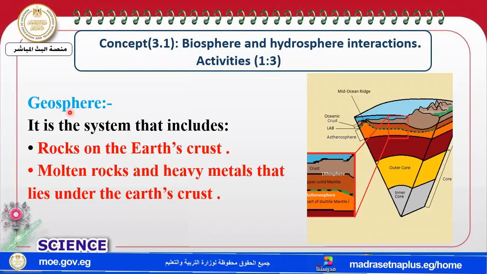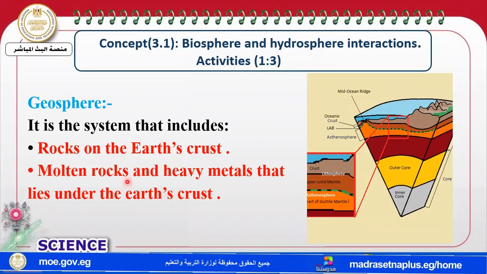Okay, let's talk about the first part of the word, which is geo. Geo, yeah, it's the system that includes what? It includes rocks on earth. All of the rocks, we can say that they belong to what? Belong to the geosphere. Yeah, and these rocks on the earth's crust.